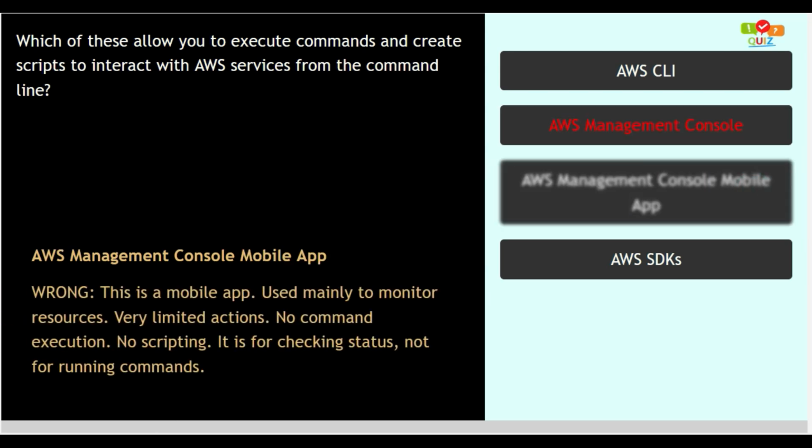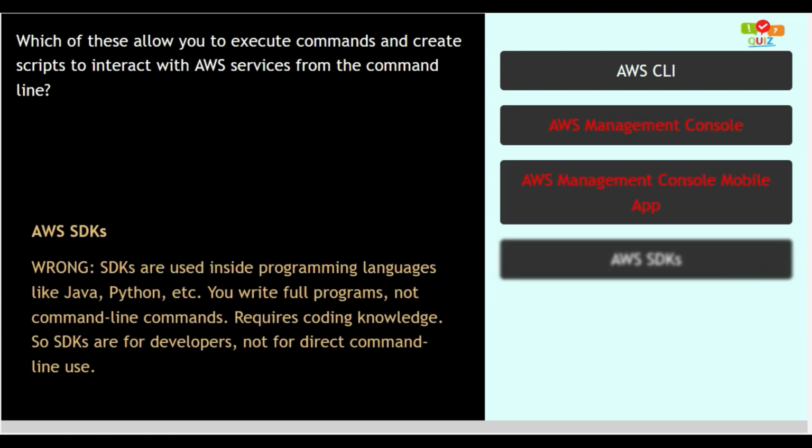Option 2. AWS Management Console Mobile App. This option is wrong. This is a mobile app used mainly to monitor resources, with very limited actions. No command execution, no scripting. It is used for checking status, not for running commands. This option is incorrect. Amazon SDKs. This option is wrong as SDKs are used inside programming languages like Java, Python, etc. You write full programs, not command line commands, requiring coding knowledge. So SDKs are for developers, not for direct command line use.